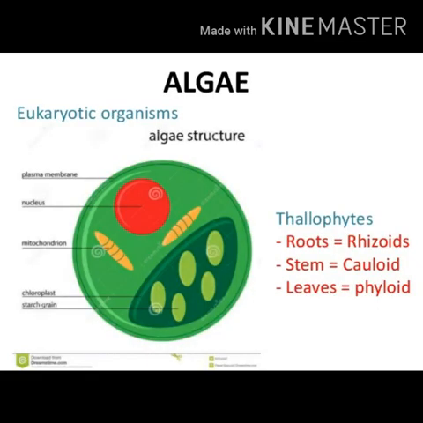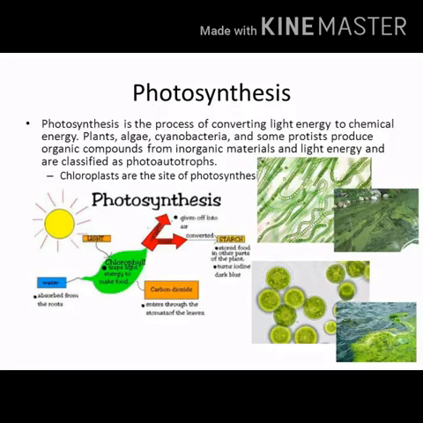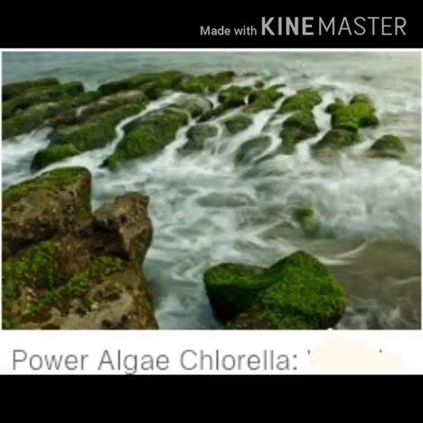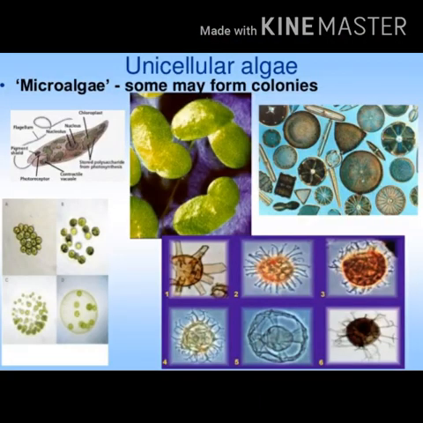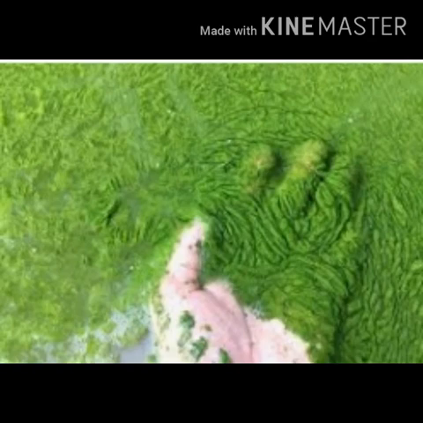They are eukaryotic, unicellular and autotrophic. Algae carry out photosynthesis with the help of chloroplast. Chloroplasts are organelles that conduct photosynthesis. Examples of algae are Chlorella, Chlamydomonas, etc. Very few species of algae are unicellular and most of them are multicellular, and we can see them with naked eyes, means we don't need microscope to see them.